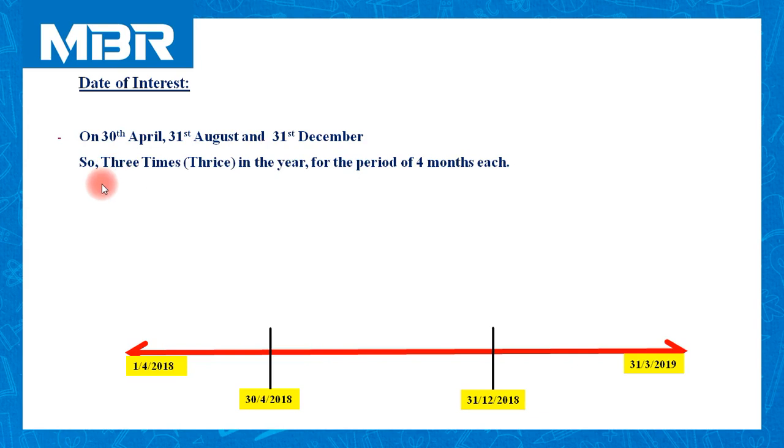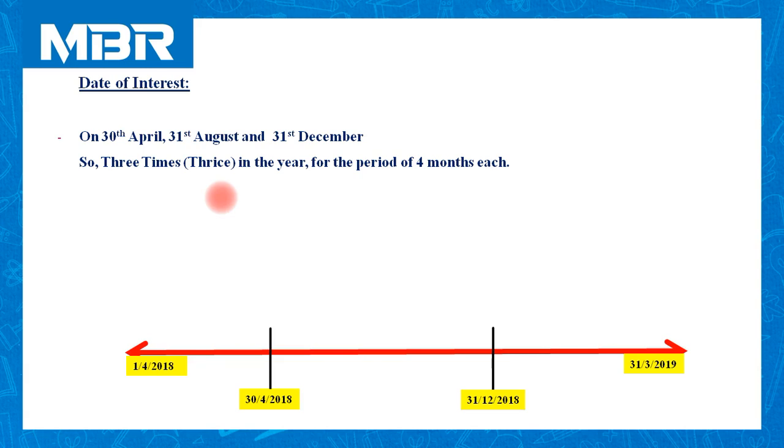So the investment issuing authority is paying interest 3 times in the year. Naturally, there are 12 months in the year. If you are paying interest 3 times, then at the end of each 4 months the company is paying interest on the investment.